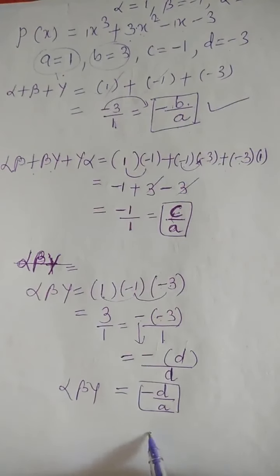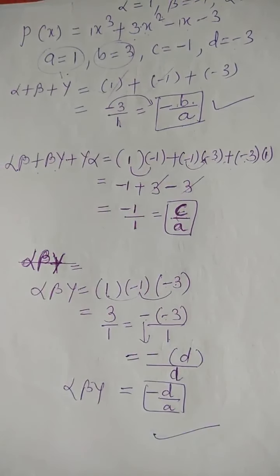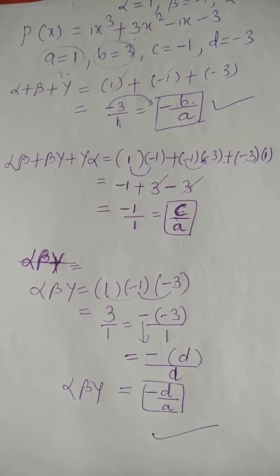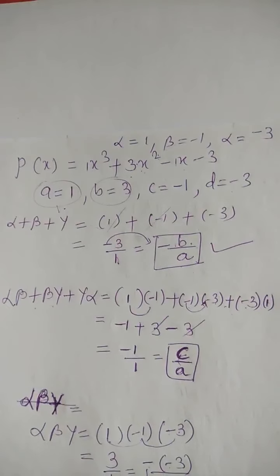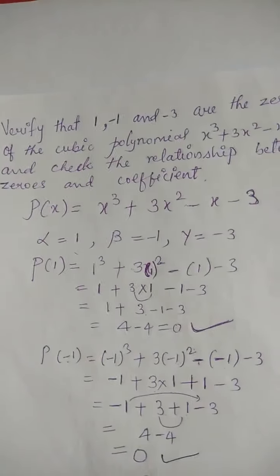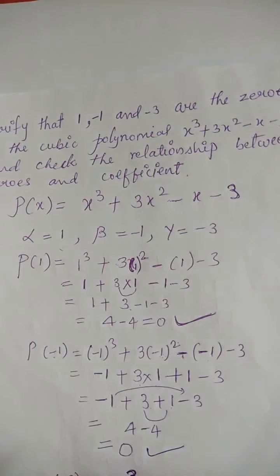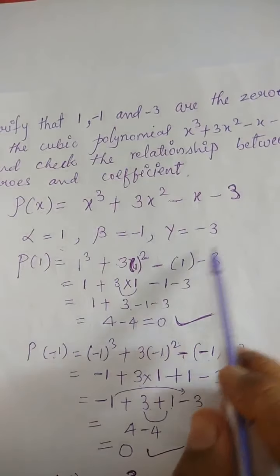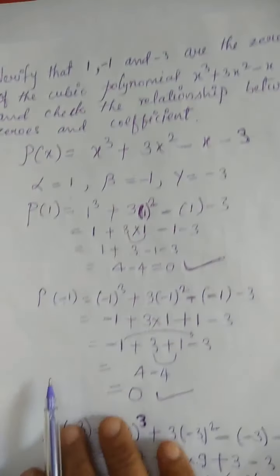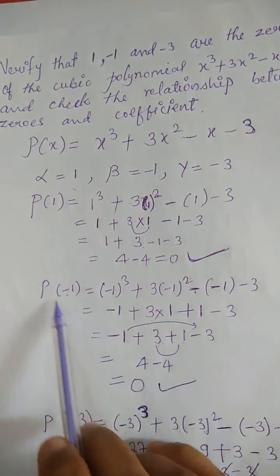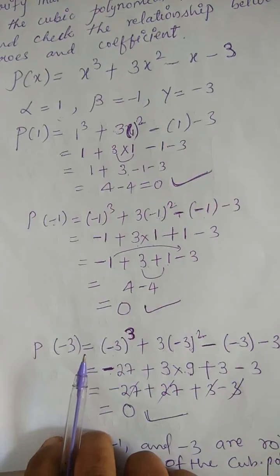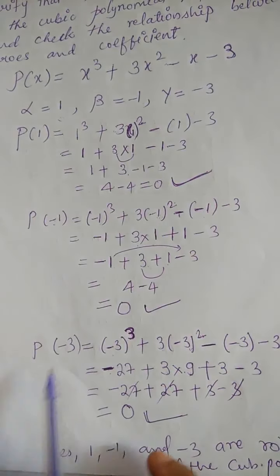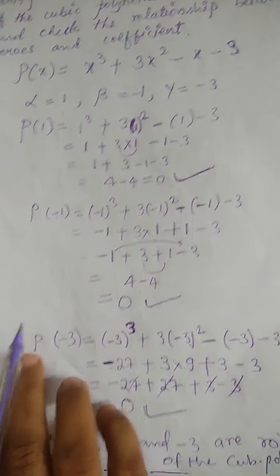So we have checked the relation between the coefficients and roots of the cubic polynomial. What we have to do? In first one, they told us to check whether alpha, beta, gamma are roots of the cubic polynomial or not. So we have found p of 1, p of -1, p of -3. For all these three values we are getting 0. So that means 1, -1 and -3 are the zeros of the cubic polynomial.